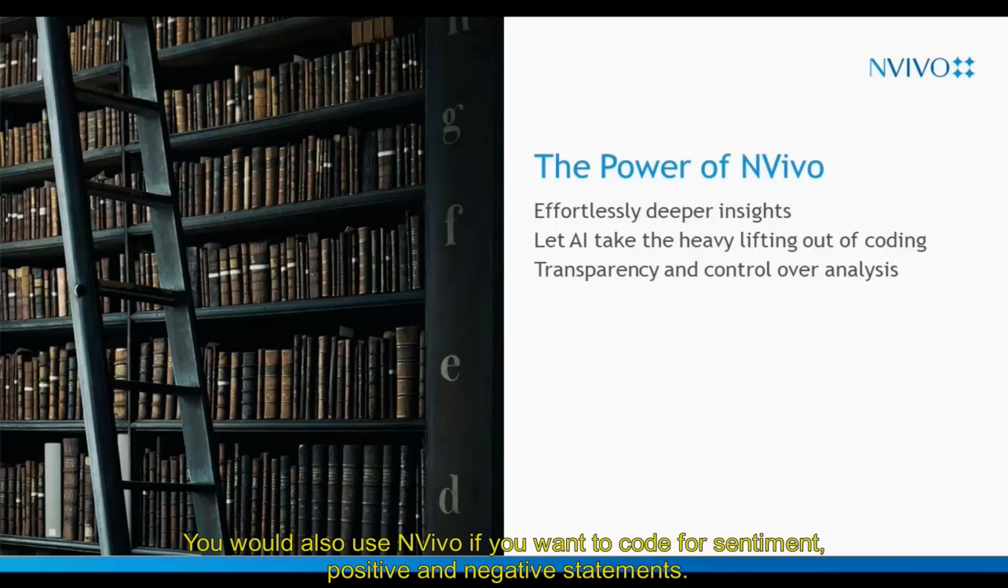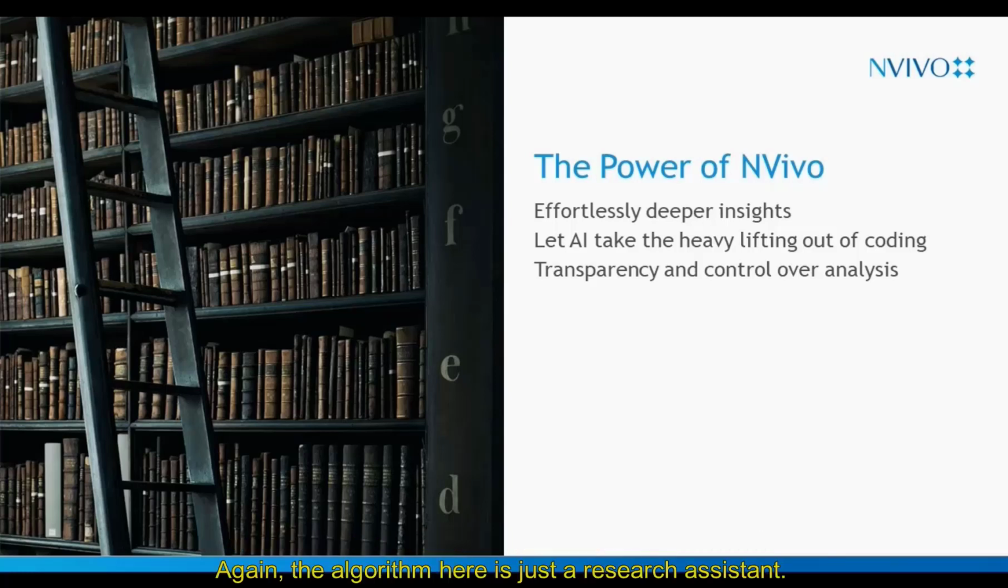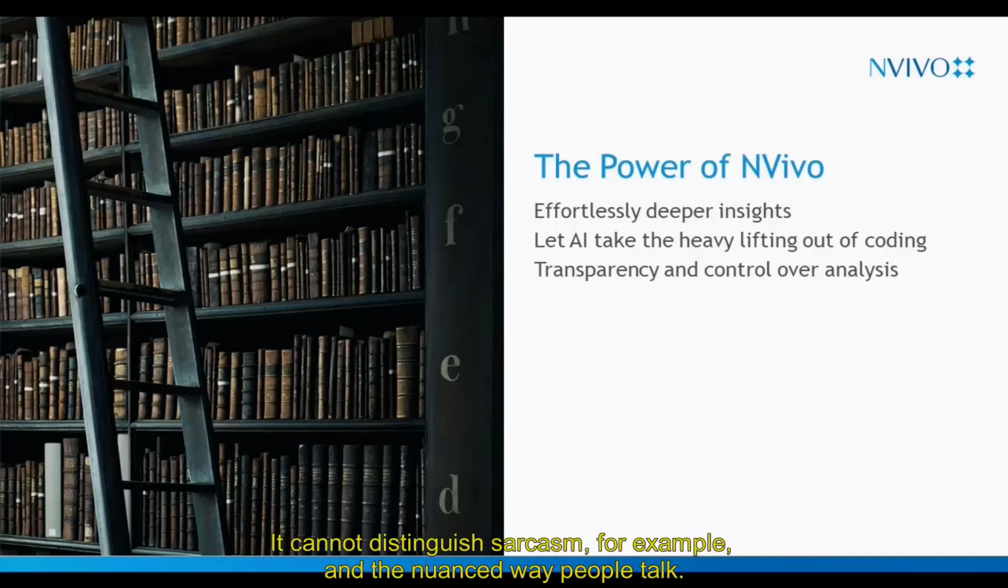You would also use NVivo if you want to code for sentiment, positive and negative statements. Again, the algorithm here is just a research assistant. You would need to check how it has coded. It cannot distinguish sarcasm, for example, and the nuanced way people talk.